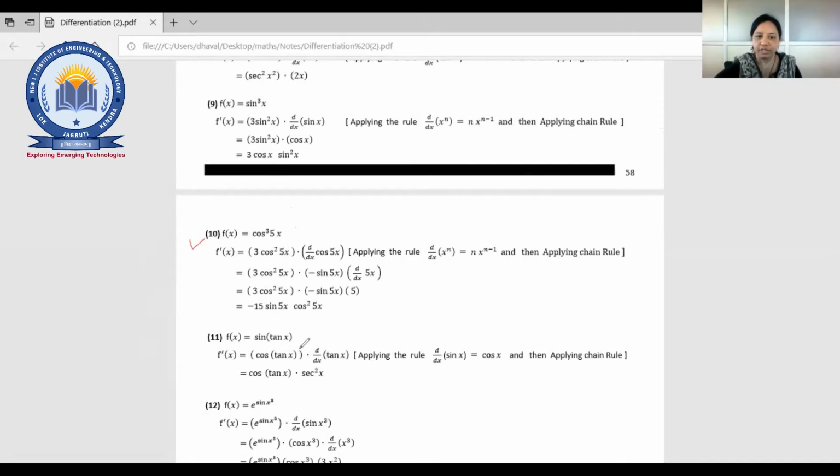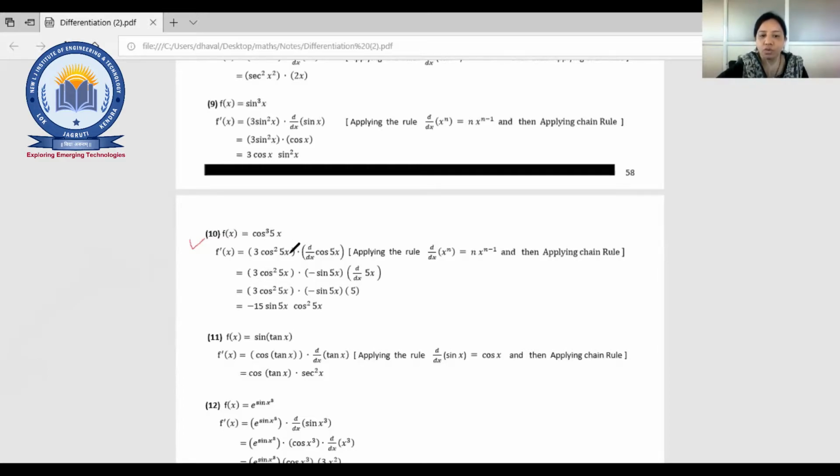So what happened into that one? First you need to apply the differentiation for cos cube. So 3 cos square 5x into d by dx of cos 5x. Why? Because it's a chain rule, right? And this is the power rule, right?